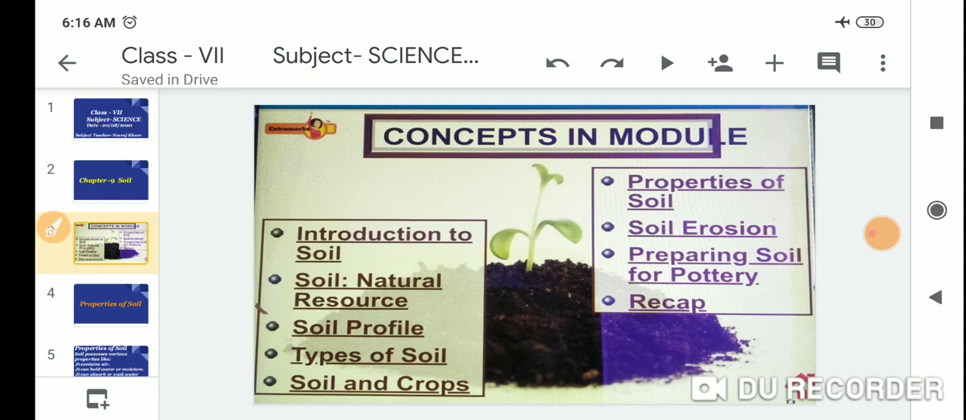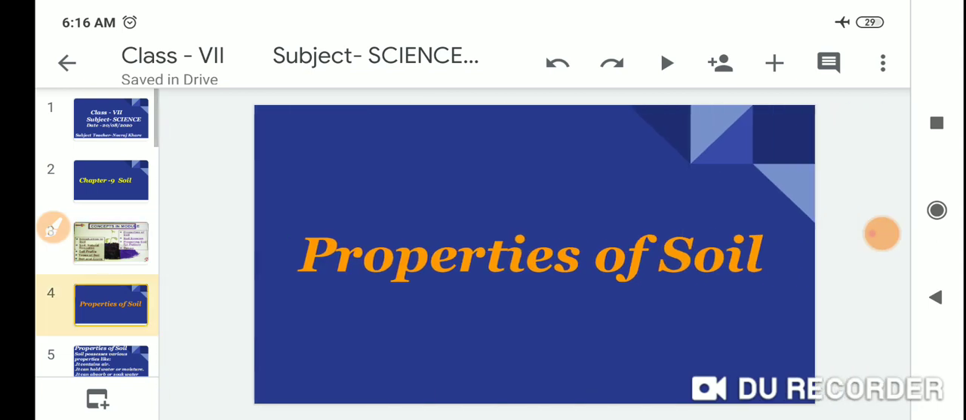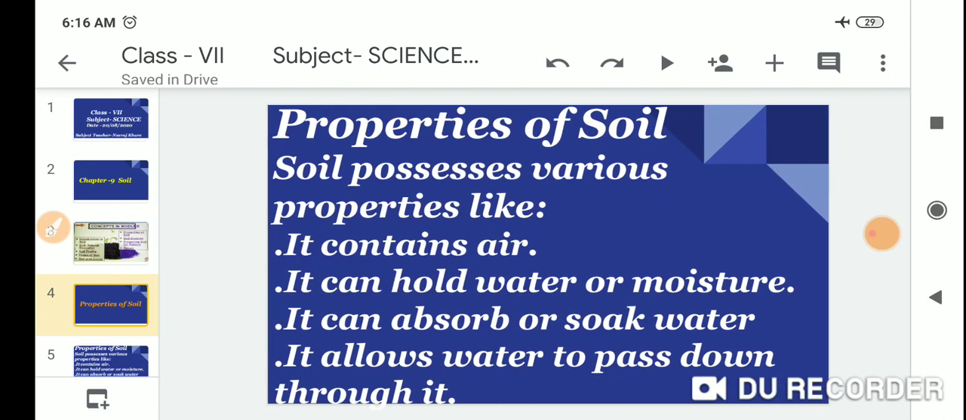Concept and module. So dear students, soil, natural resources, soil profile, types of soil, soil and crops, properties of soil. Today's topic is properties of soil, and we start properties of soil.